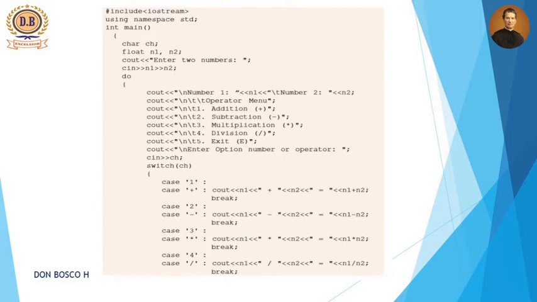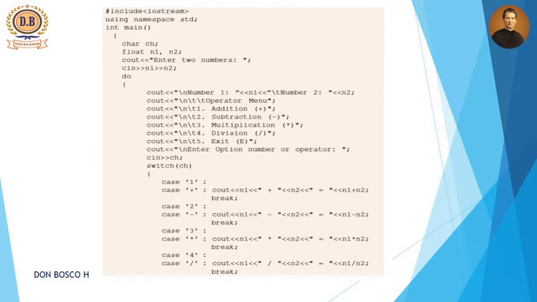Then cin n1 and n2: we enter two numbers. After that, first we print a menu. The menu shows addition, subtraction, multiplication, division. If you press star, multiplication will execute; if plus, addition; if slash, division will execute, like that. For printing the menu we use cout statements: number 1, number 2, operator menu, addition, subtraction, multiplication, division. That statement is just for printing the menu. Then after that, enter your choice.